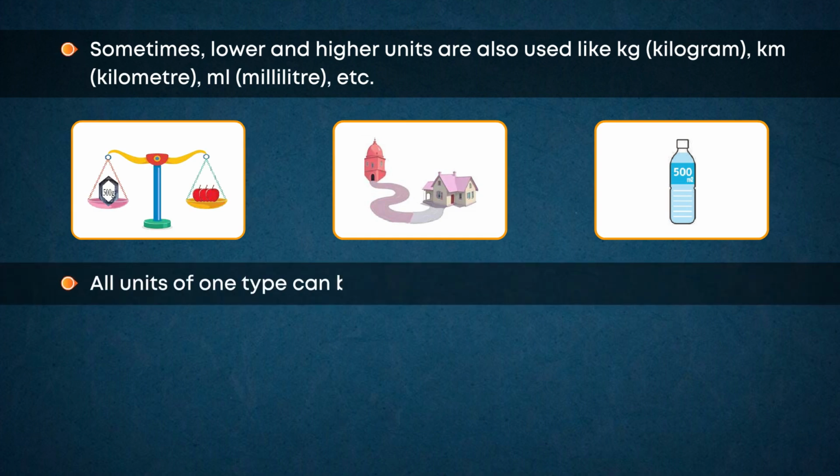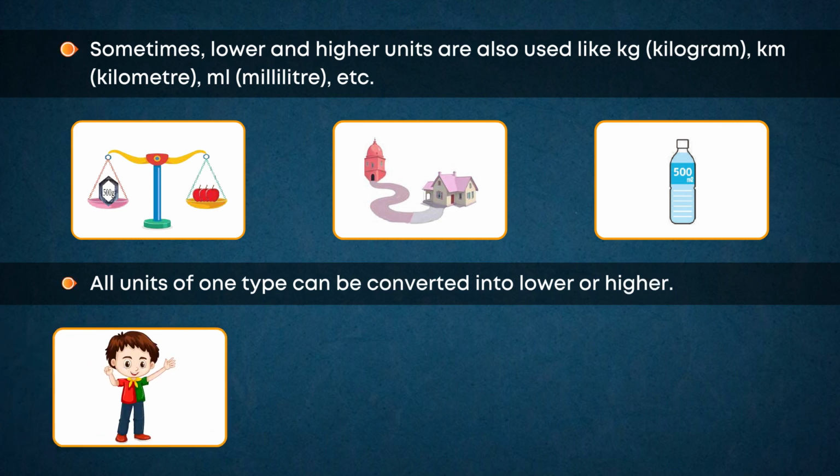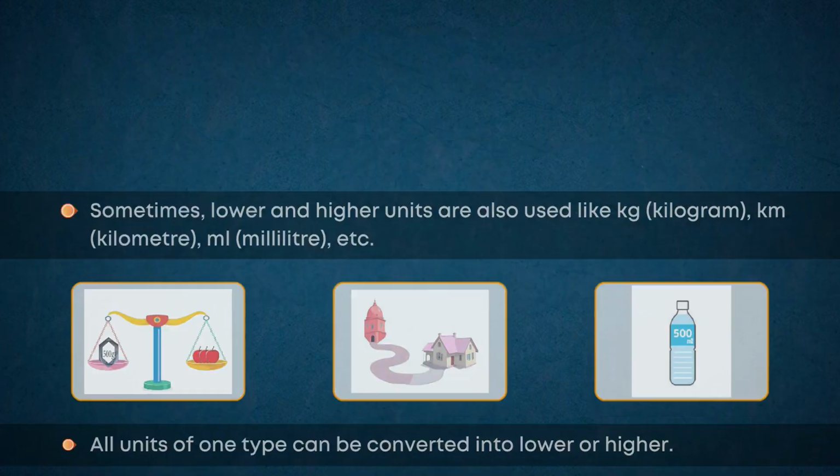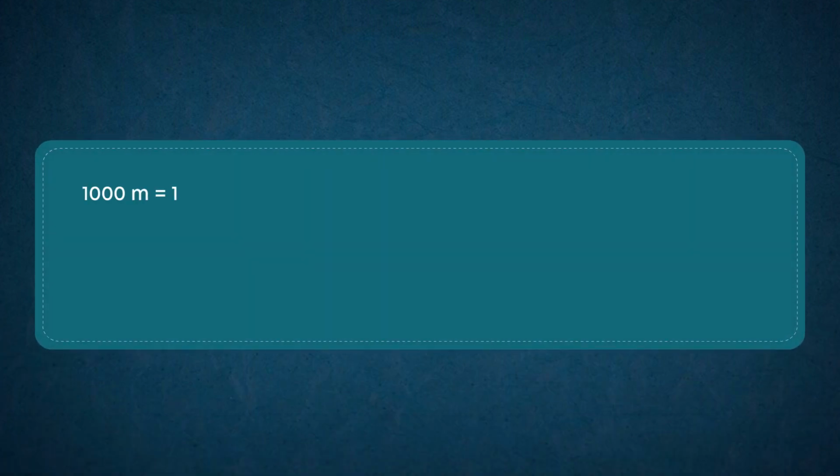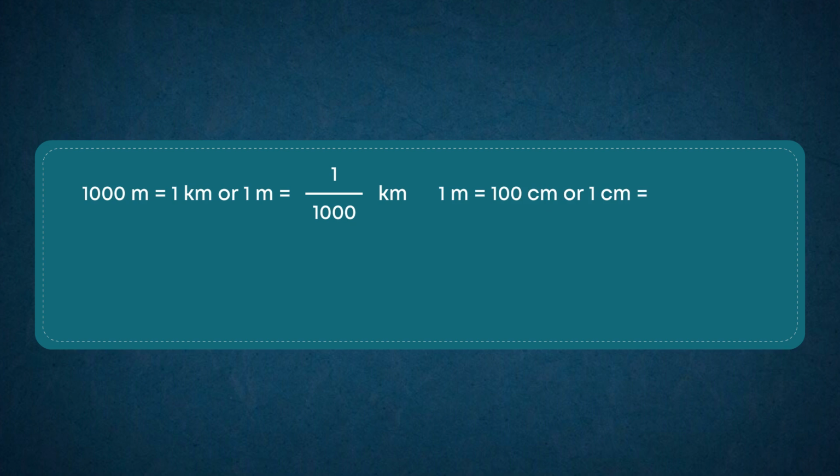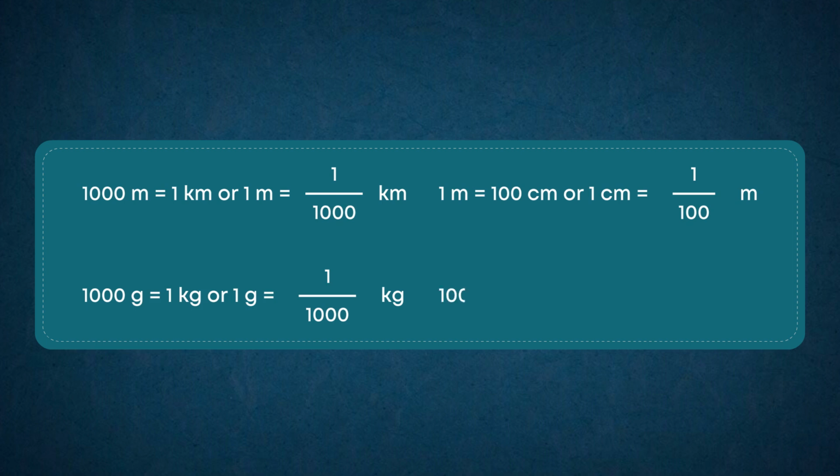All units of one type can be converted into lower or higher. 1000 meters equals 1 kilometer or 1 meter is equal to 1 by 1000 kilometers. 1 meter equals 100 centimeters or 1 centimeter is equal to 1 by 100 meters. 1000 g is equal to 1 kilogram or 1 g is equal to 1 by 1000 kilograms. 1000 milliliters equals 1 liter or 1 milliliter is equal to 1 by 1000 liters.